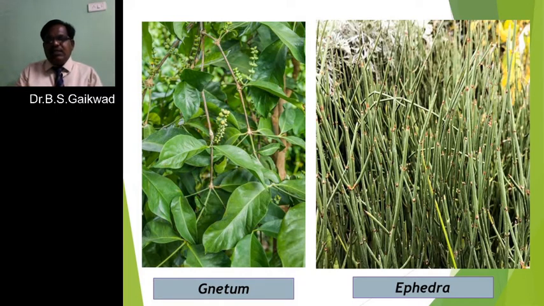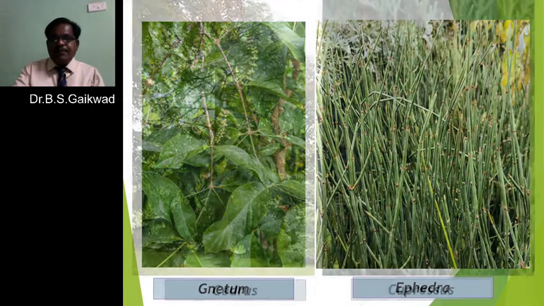Next one is Ephedra. Ephedra gives a number of alkaloids, that is, ephedrine. So this is Ephedra.